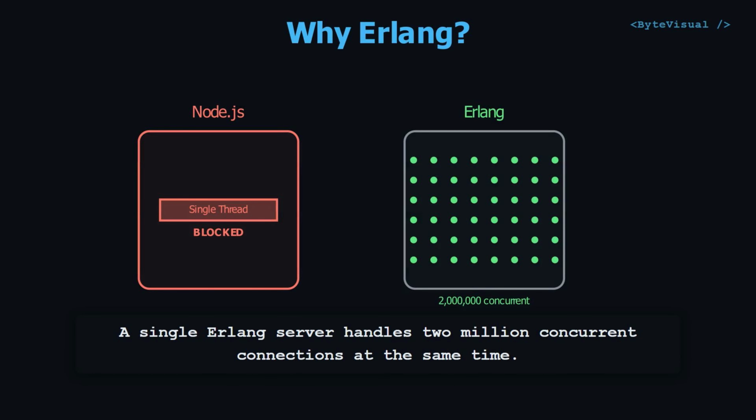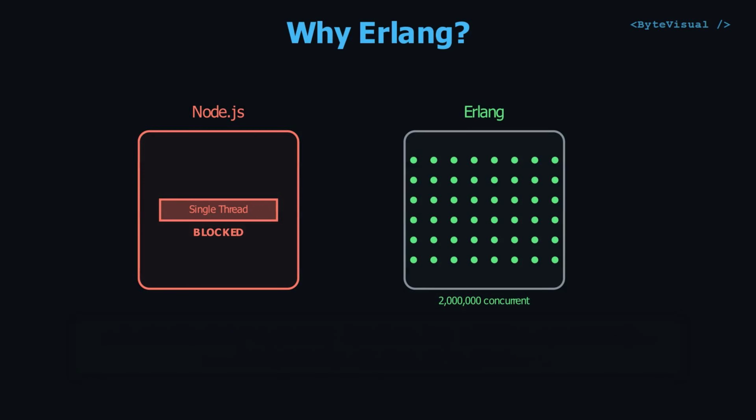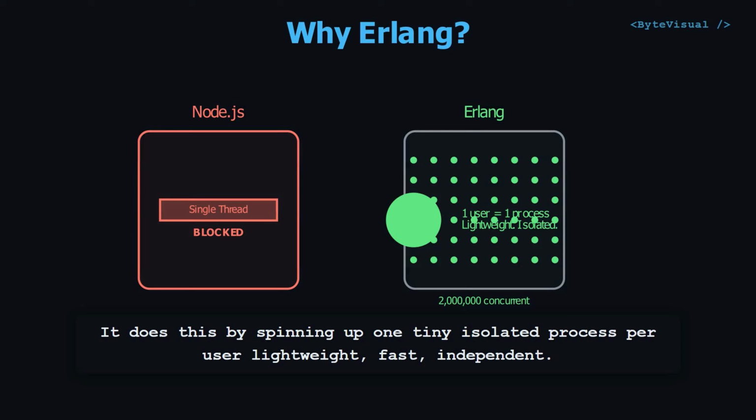A single Erlang server handles 2 million concurrent connections at the same time. It does this by spinning up one tiny isolated process per user: lightweight, fast, independent.